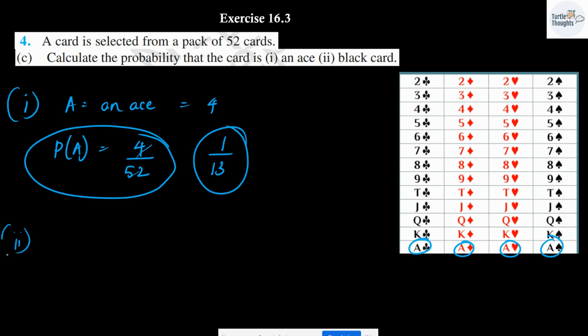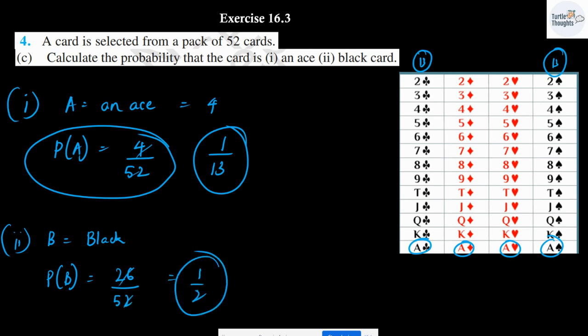The second one, black card. Let B be the event of getting a black card. How many black cards are there? 13 over here, 13 over here. So I can add both of them. 13 plus 13, it is going to be 26. Probability of getting a black card is going to be 26 divided by 52. The final answer is going to be 1 over 2.